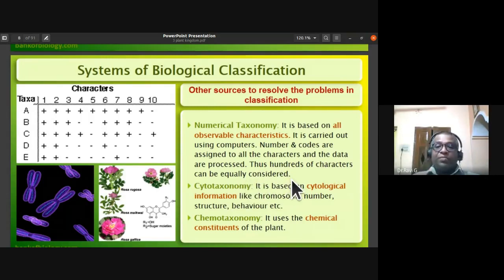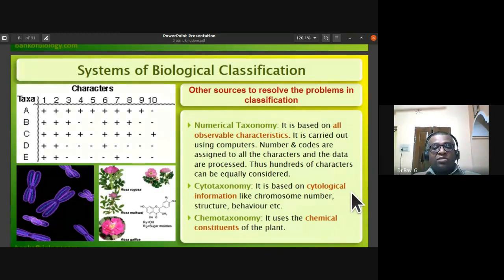Then cytotaxonomy. Cytotaxonomy is based on cytological information like the chromosome number, the structure of the chromosome, and the behavior of the chromosomes. If plants are classified on the basis of this cytological information, we call this type of classification cytotaxonomy.